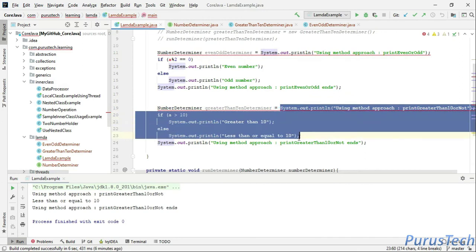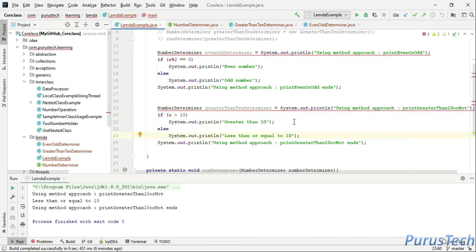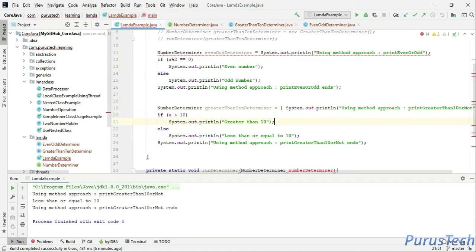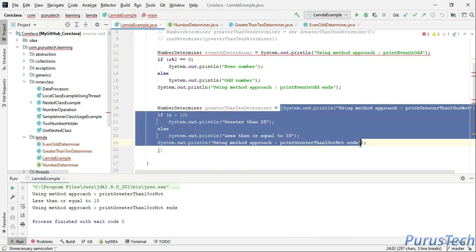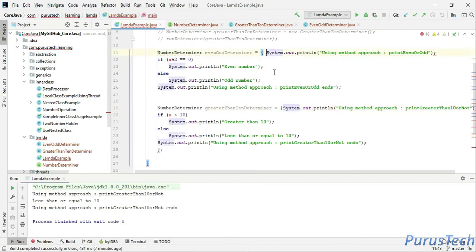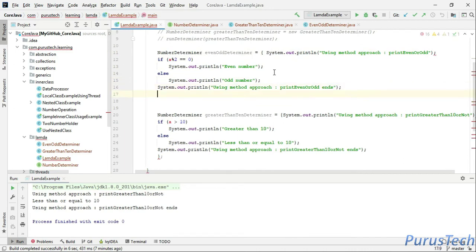Now you will see this logic is a multi-liner. So you need to wrap this logic inside a curly brace here, and at the end of the logic one more curly bracket and a semicolon, because we are assigning this particular code or behavior to this variable, which is of type functional interface. Now do the same for this also and put a semicolon.